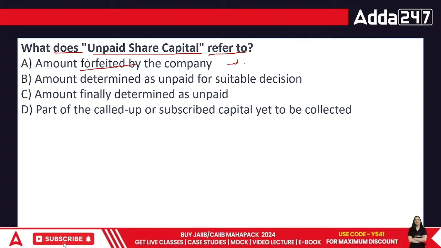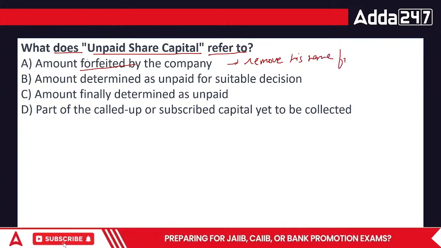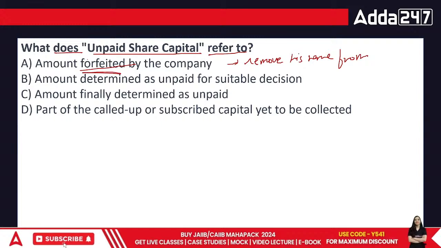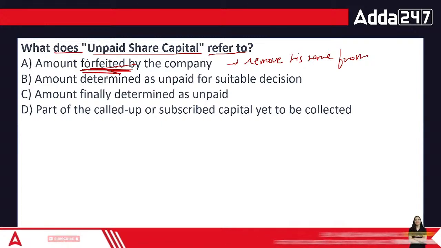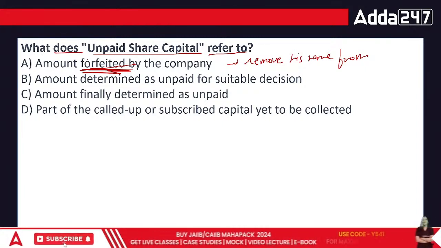That means we will remove his name from the list of index of the shareholders. This forfeiture thing used to happen before the demat accounts were formed. After the demat account has been formed, there is no such issue. That means forfeiture is no more there.